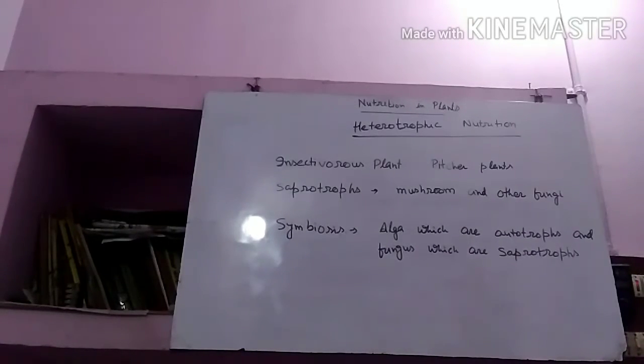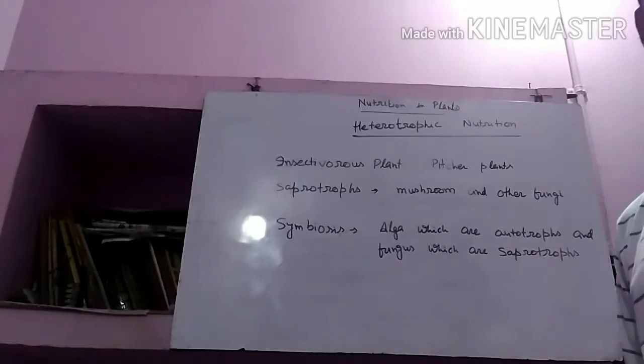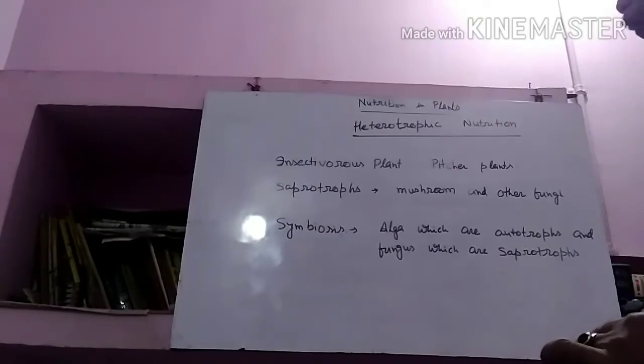In this method, what happens there? What is the fungi doing? The fungi supply water and minerals to the algae, and the algae supply food to the fungi.